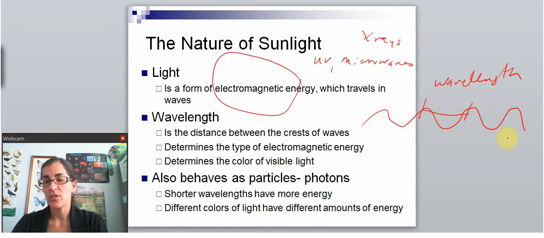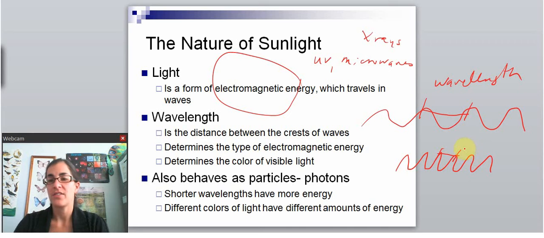So in this one, the first one that I've drawn, there's a pretty long wavelength. Other electromagnetic energy might move like this. It's still in waves, but notice now that this is a shorter wavelength.